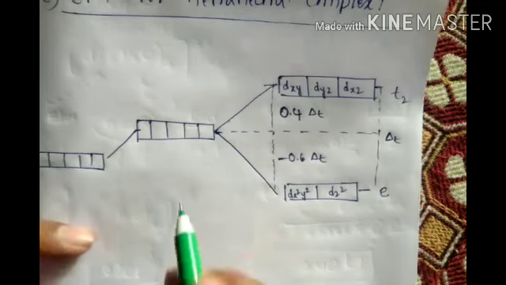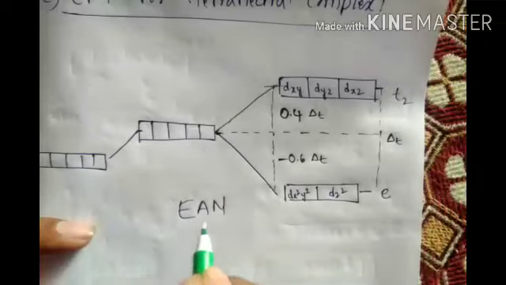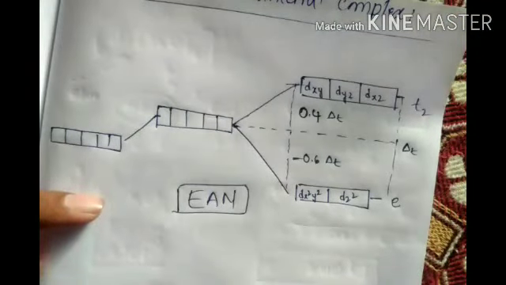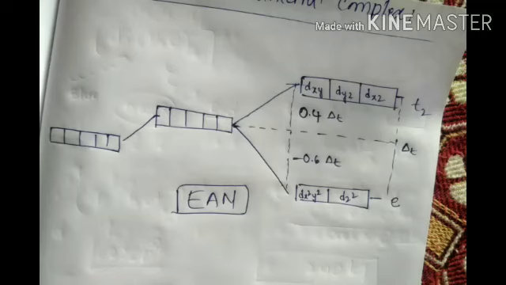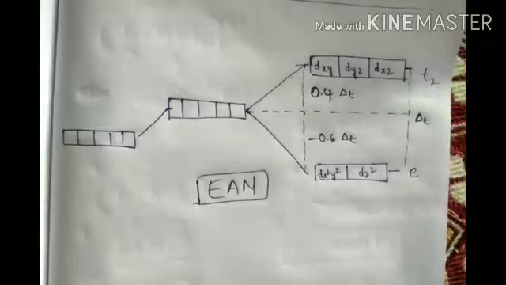Okay, and a small topic is there. What are organometallics and EAN? Organometallics, carbonyls, EAN. Three small topics. We'll discuss on Friday, and on Friday we will complete very fast. Then we will practice some EAN problems, because EAN is very important. EAN, effective atomic number, very important. Without this, the JEE question paper won't come. Okay, JEE question paper won't come without this EAN. So we will discuss on Monday. Today is enough. Crystal field theory, very important topic.